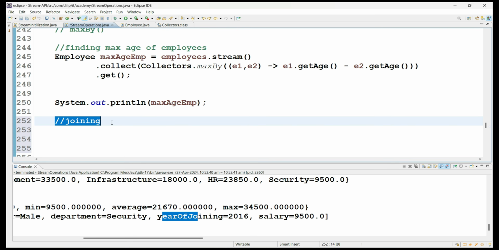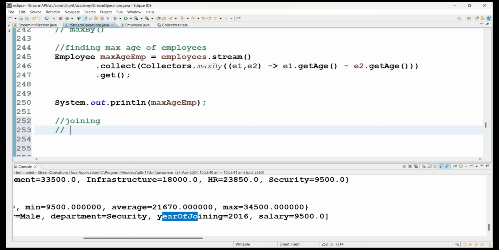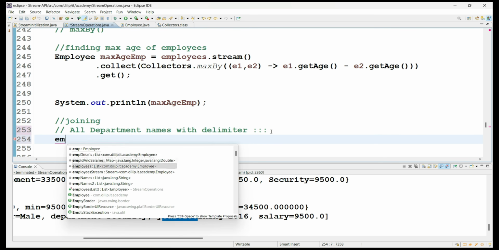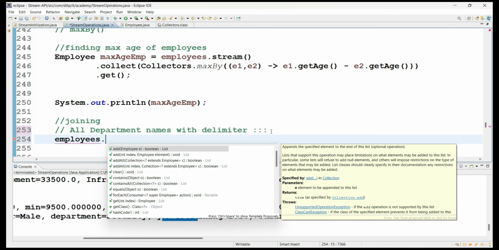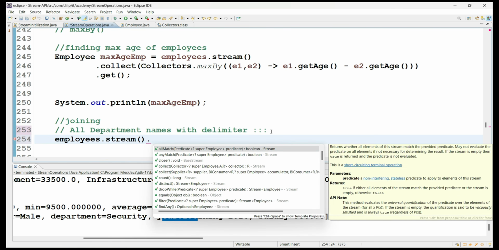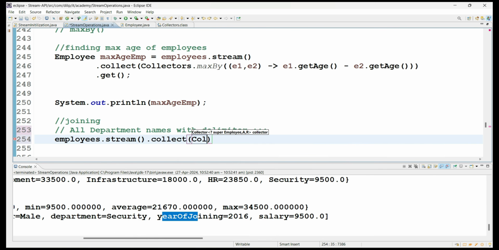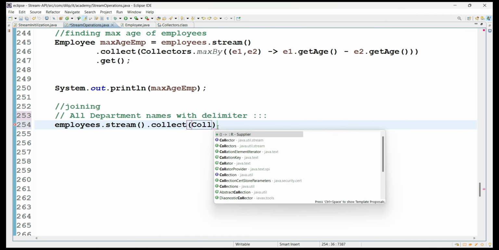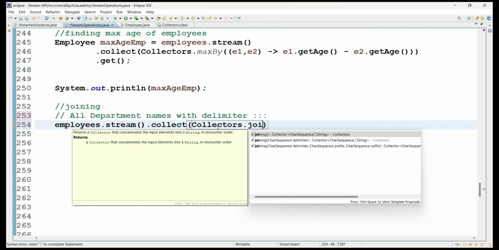The name itself tells we are going to join some values. For example, let's see, I want to get all department names with a delimiter, meaning a separator. I have taken three columns as the delimiter. So what do I have to do? See here. If you are practically good and able to understand the previous operations, it's almost common to what we do anywhere else. stream.collect, and as part of the collect, what we are trying to do is Collectors.joining. So what are you trying to join here? The department names.